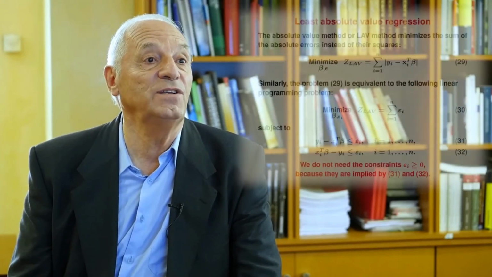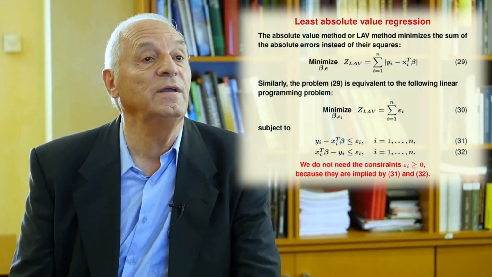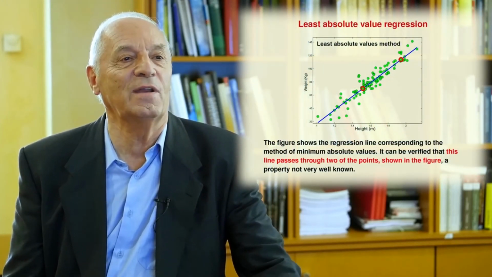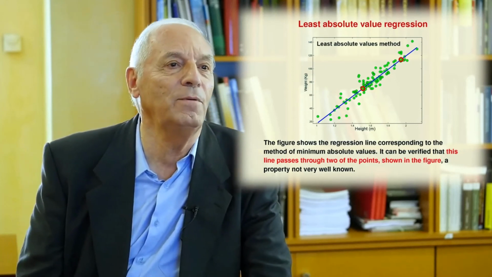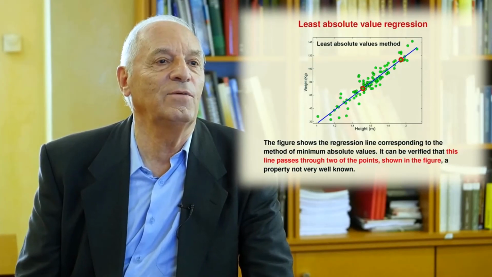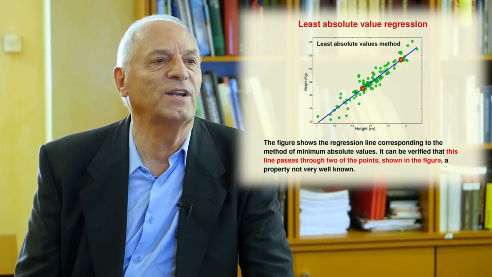And finally, you have the least absolute value regression, in which the solution should pass through 2 of the data points. This is another fact that is not known by people, and you will learn about this beautiful result that will help you to understand regression.